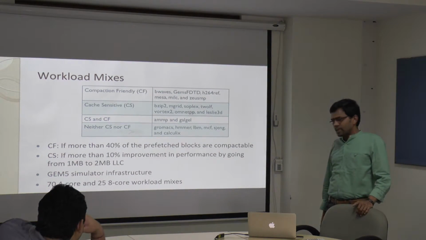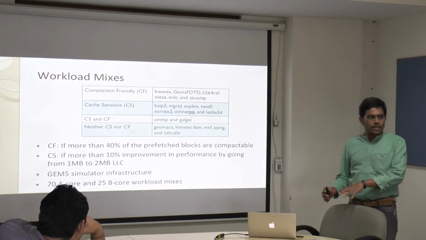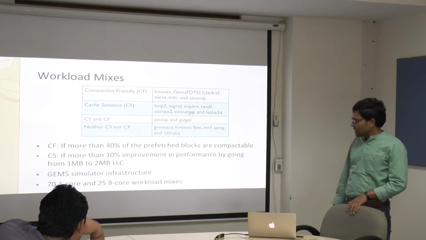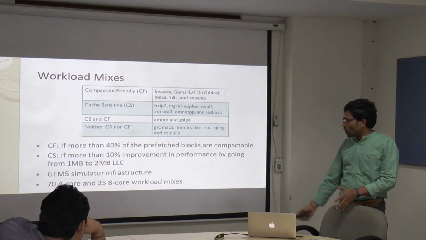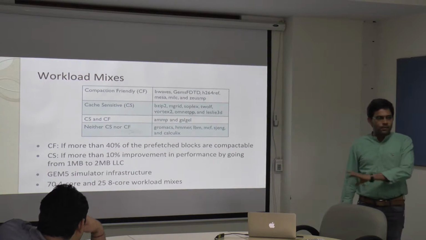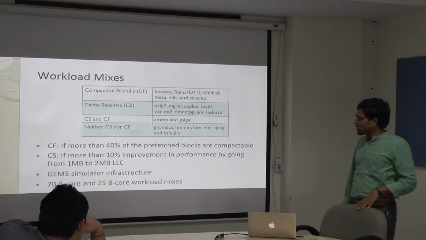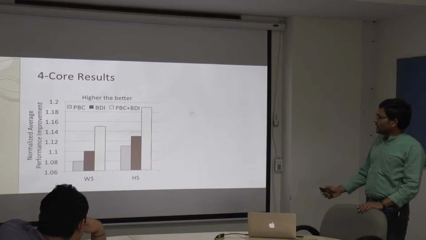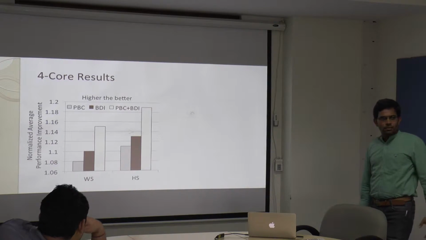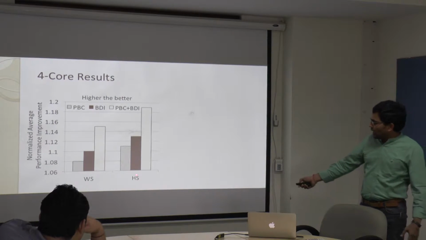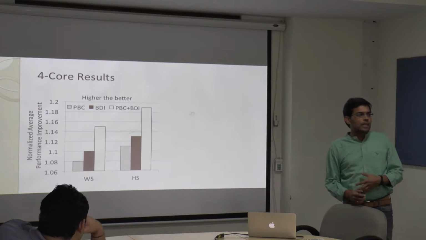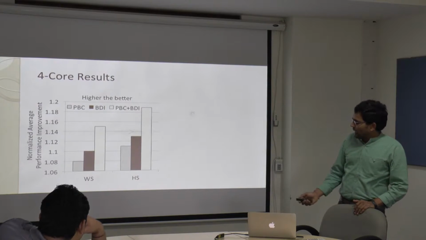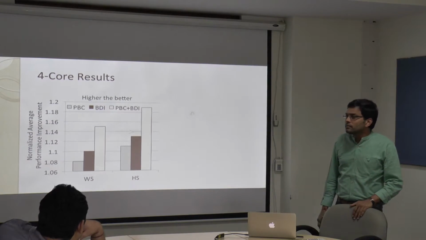And we use a Java simulator infrastructure, which is a well-known, well-recognized simulator tool in the architectural community. We use both 4-core and 8-core simulations, but for the presentation, I'm going to consider only 4-core results. And we've considered the weighted speedup. This is going to give you the performance improvement, and the harmonic speedup is going to give you performance as well as the fairness. Are these response time results or throughput results?